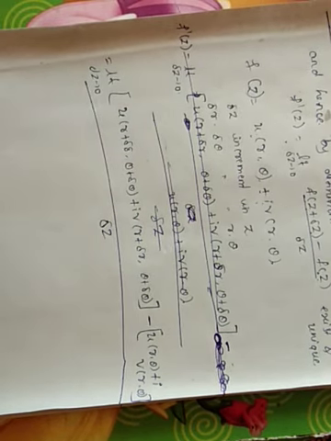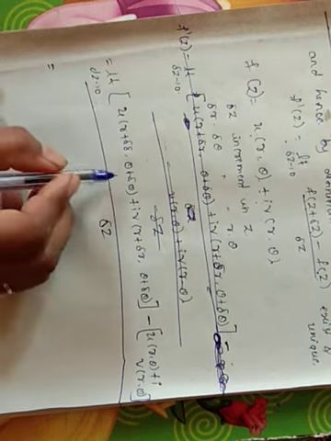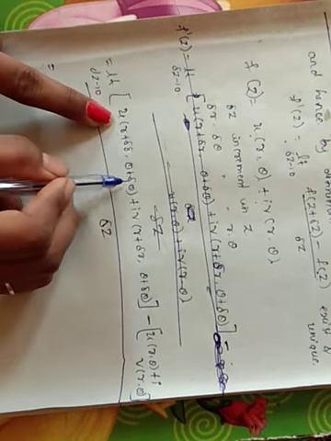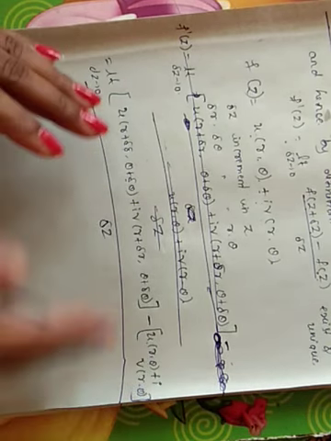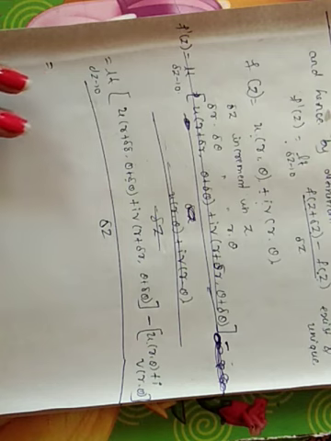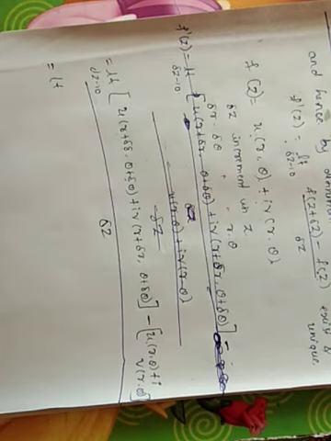So now I am making the separations of the imaginary and real parts separately. The real part of this function is u of r plus delta r comma theta plus delta theta, and here the real part is u of r comma theta. I make the separations of the real and imaginary terms separately, so the limit I will also apply separately to the real and imaginary parts.